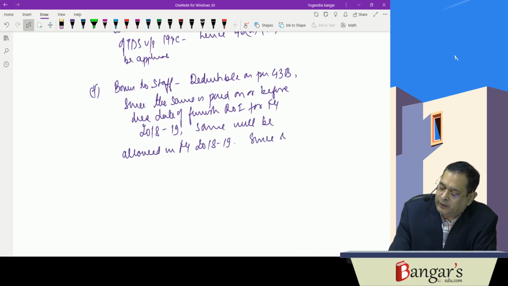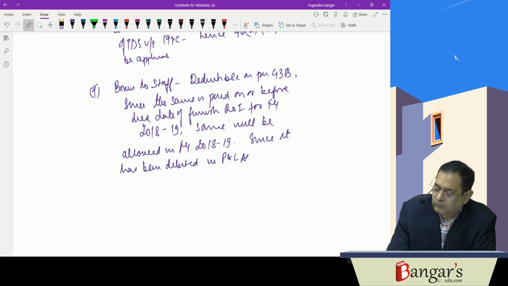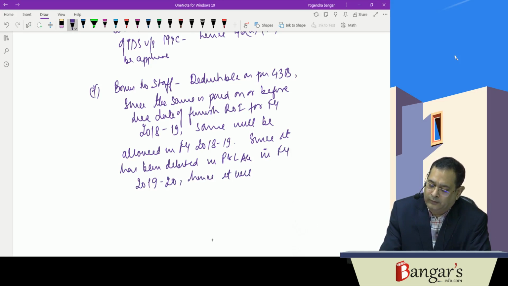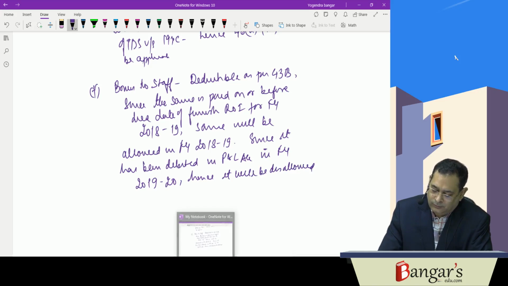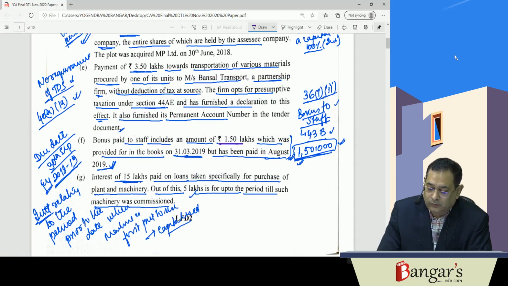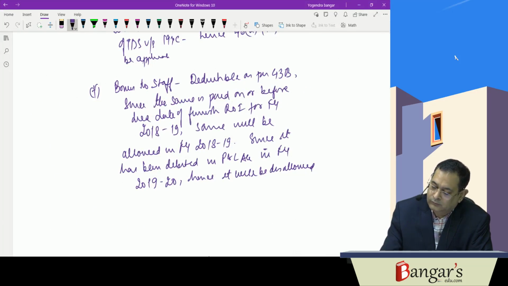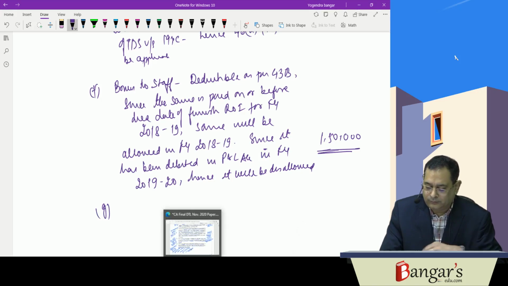Since it has been debited in P&L account in FY 19-20, hence it will be disallowed. So how much amount is it? 1.50 lakhs. We are presuming it has been debited here in P&L account. So it will be disallowed.